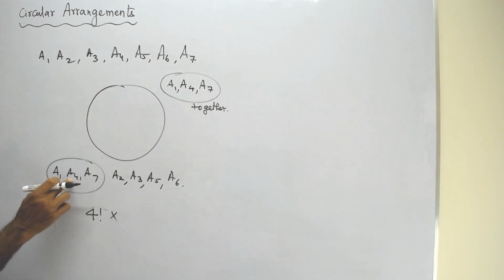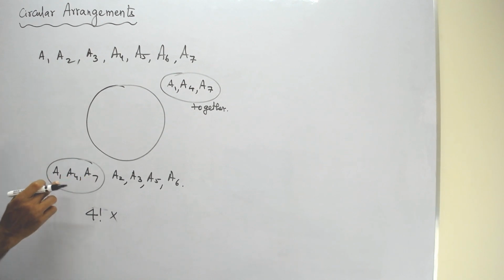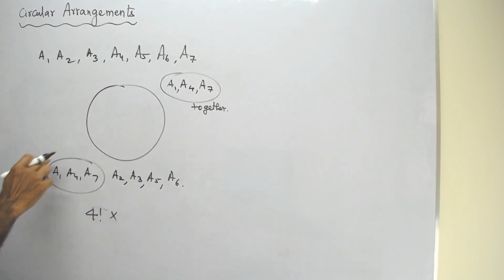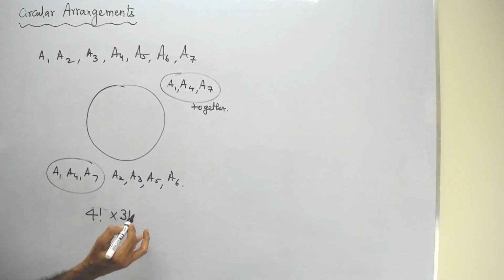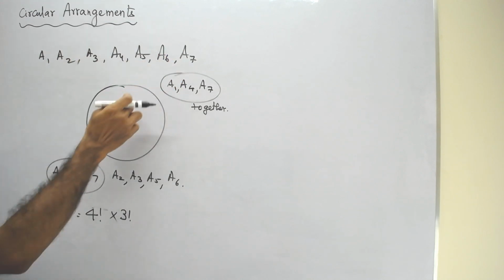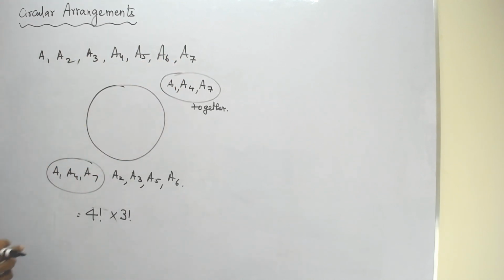No, it can be A1, A7, A4 or A4, A7, A1. So these 3 elements can be arranged among themselves in 3 factorial ways. So this is the total number of ways of arranging 7 people in a circular table such that these specific 3 people are together.